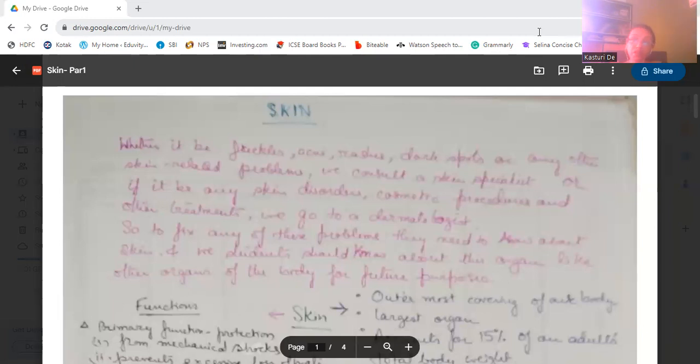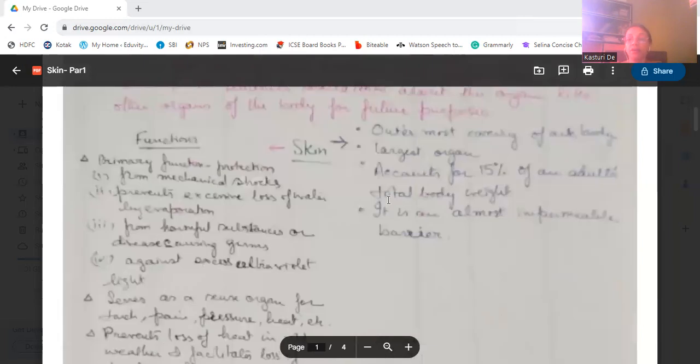So first we need to know what skin is. Why should we study the skin? To know what problems we are facing, and with which we can feel touch sensation, feeling hot, feeling cold, all these sensations. These come from the skin. Skin is the outermost covering of our body, and it is the largest organ.